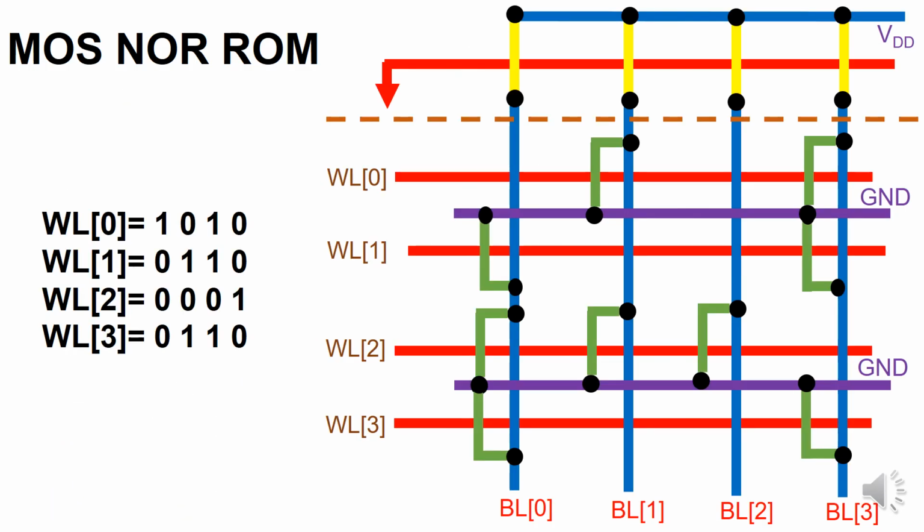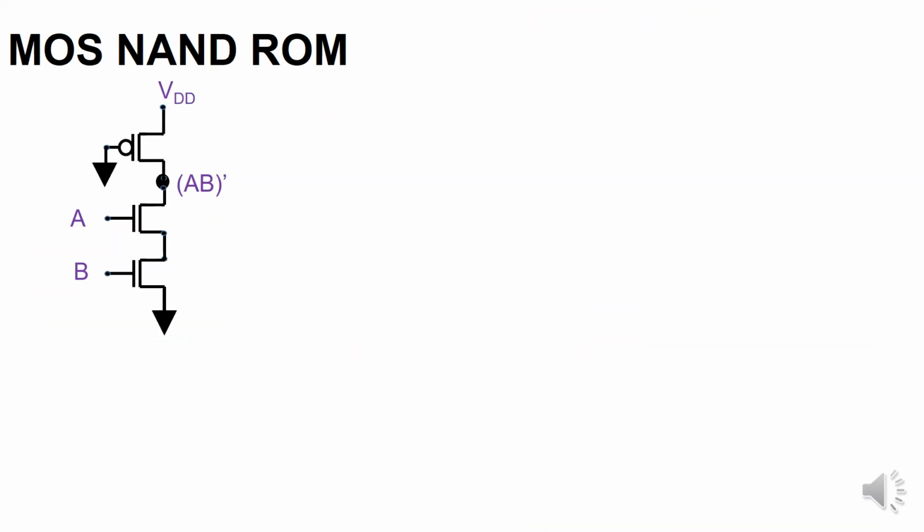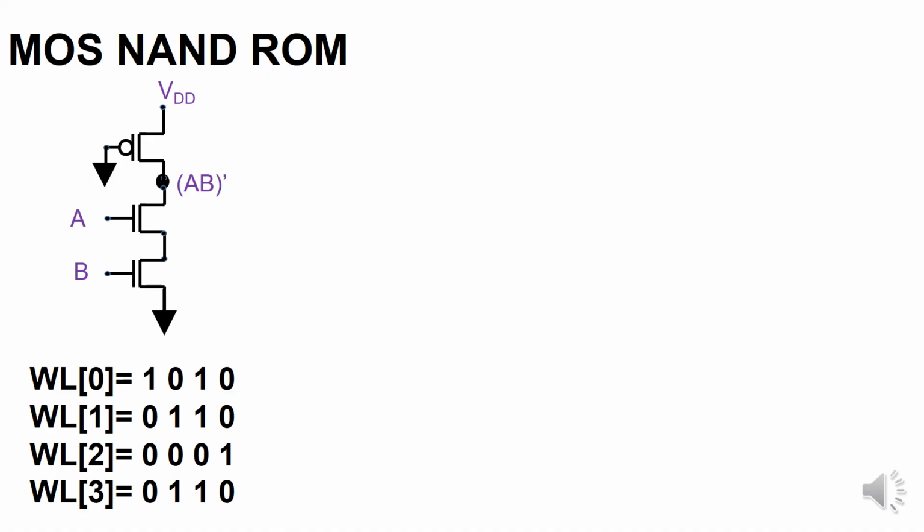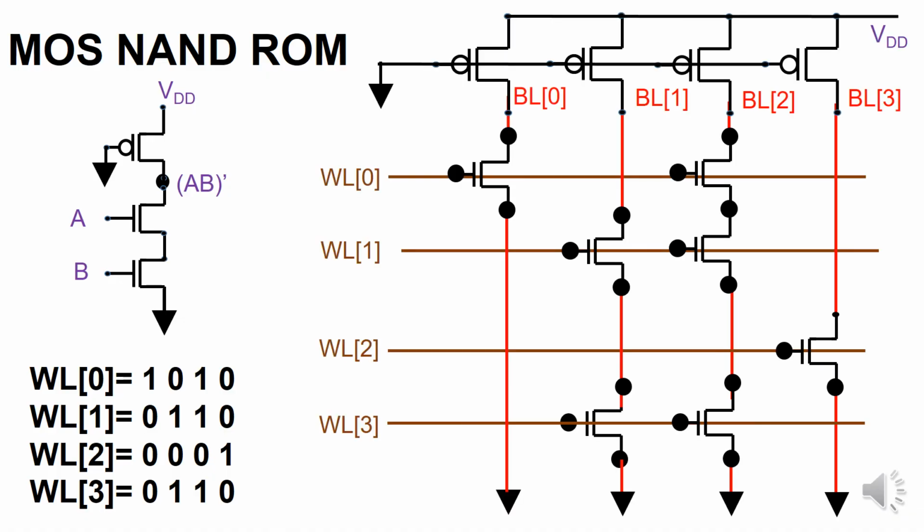The stick diagram of MOS NOR ROM is shown in the figure. Let us see the implementation of MOS NAND ROM. The two input NAND gate using pseudo NMOS logic is shown in the figure. We are going to keep the same set of words. Now, the given diagram shows the implementation of MOS NAND ROM.